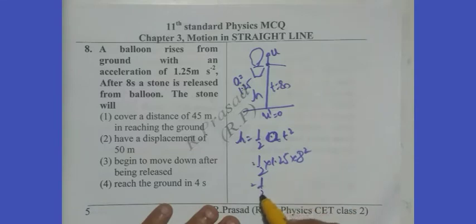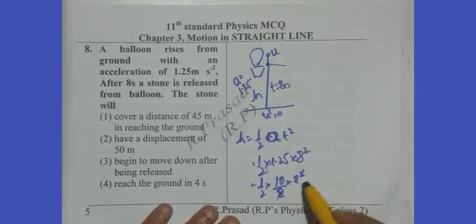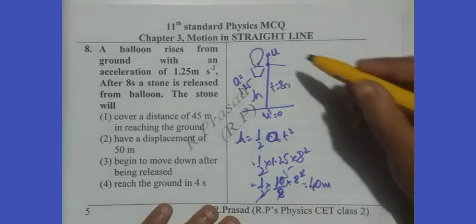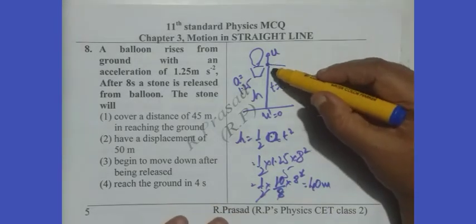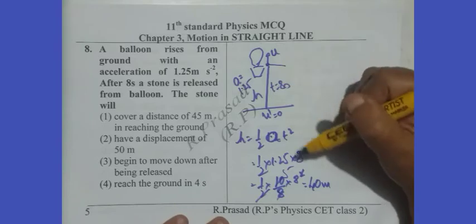But observe 1.25 can be written as 10 by 8 into 8 square, cancel, we get 40 meter. Height of the balloon when the stone is released is 40.